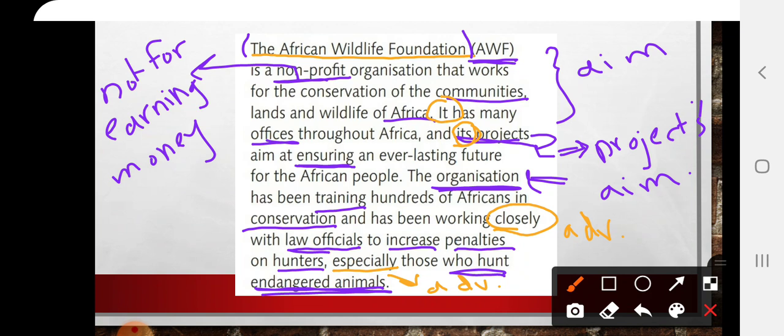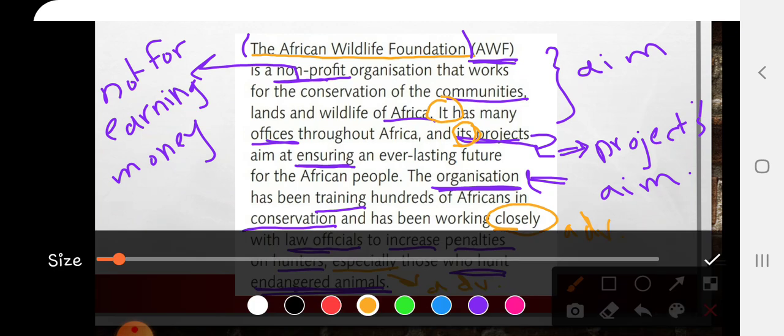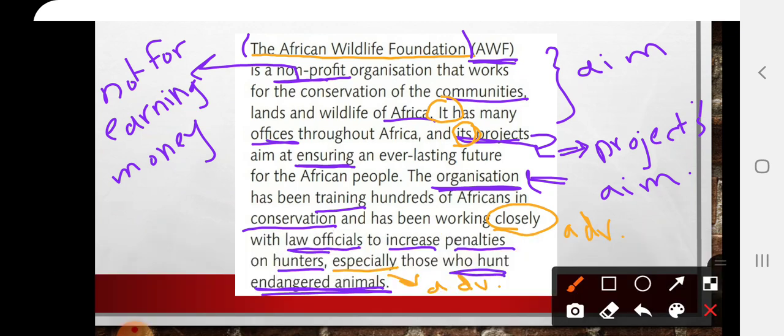What about adjectives? Do we have any adjectives here? Yes, we have adjectives, of course. We have one, non-profit. This is an adjective. What else? We also have everlasting. Yes, sure. This is another adjective. What else?